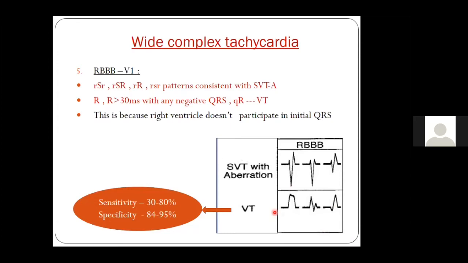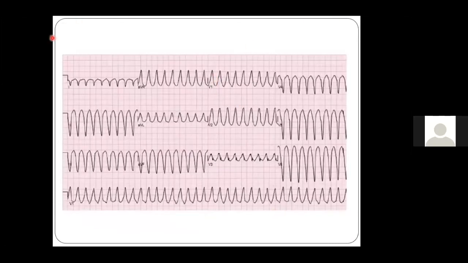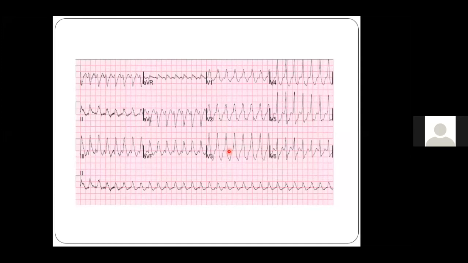Now, the second important thing is, in this, again, it is one of the same ECGs that I showed you. It is an RBBB pattern. You can see V1 and V2. It is an RBBB pattern, and we have a pure tall R. So a pure tall R in this sense usually tells it is a ventricular tachycardia. Now you can see this ECG again.